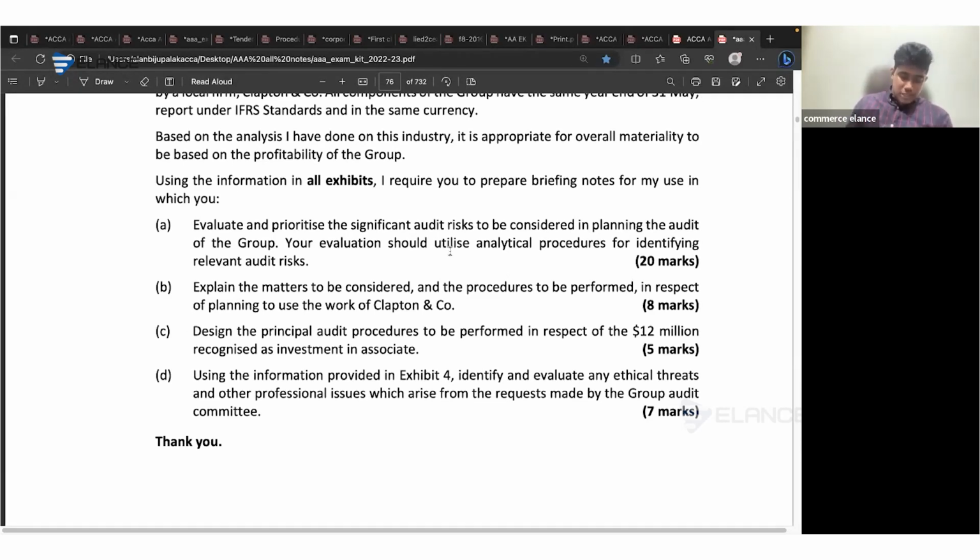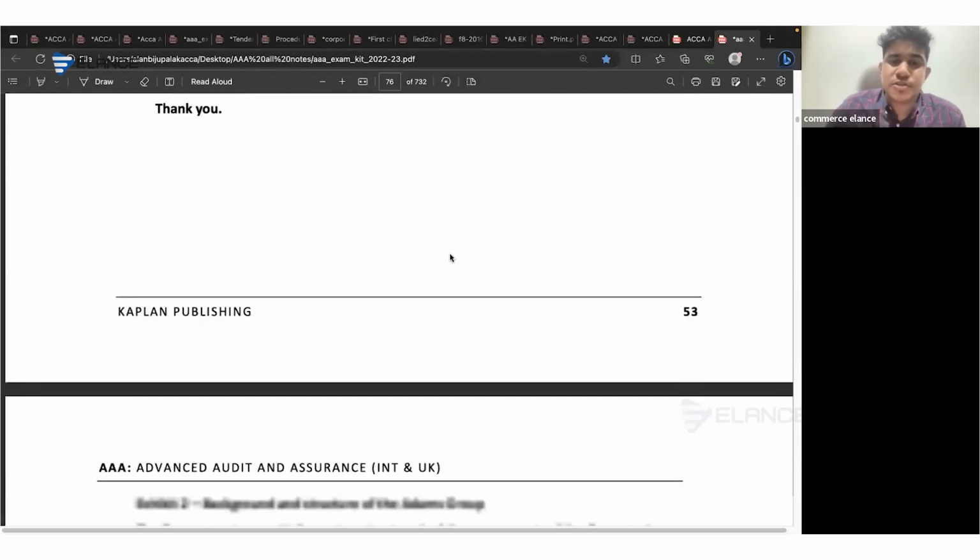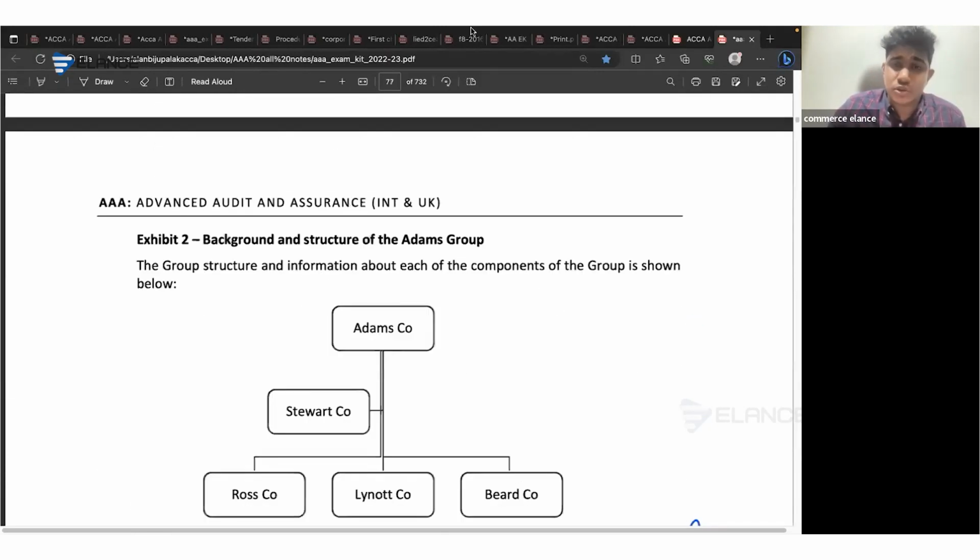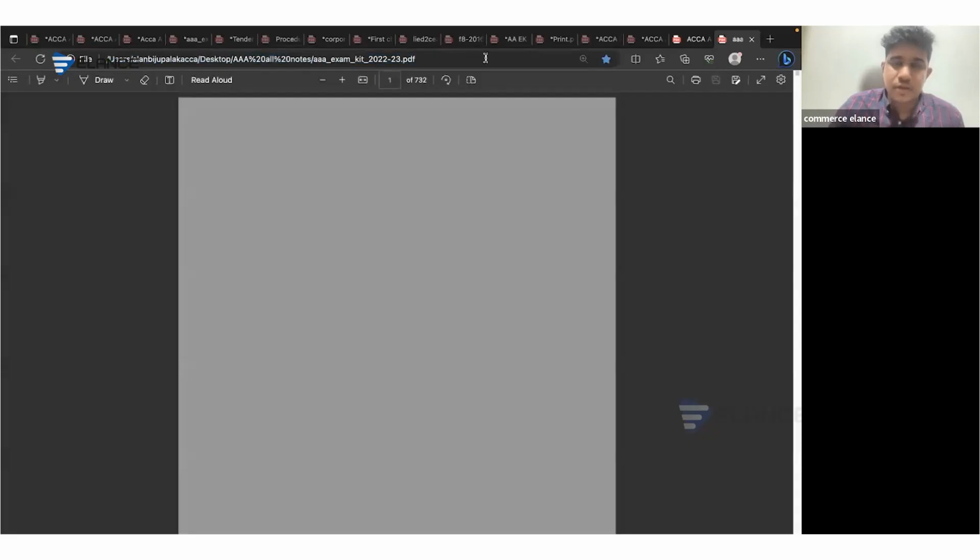So when you get questions like this, you need to compute the ratios which we have calculated. In addition to which, you need to do one more thing.